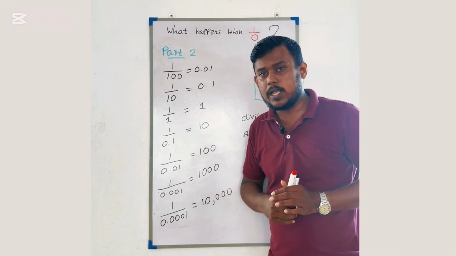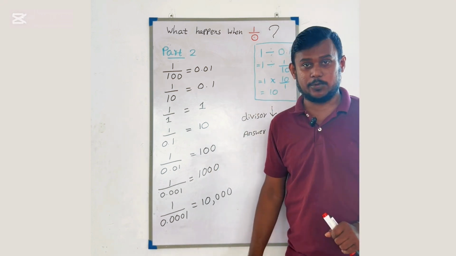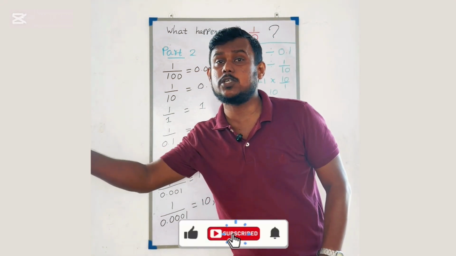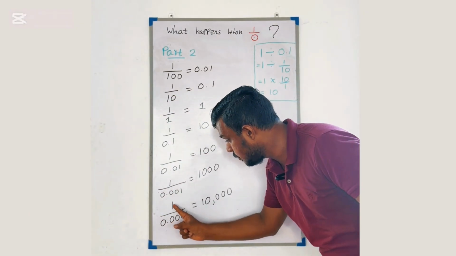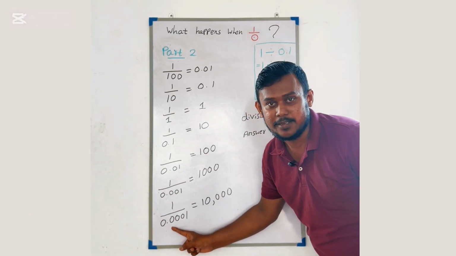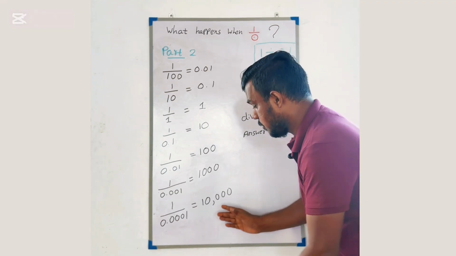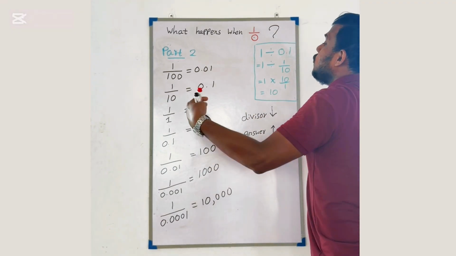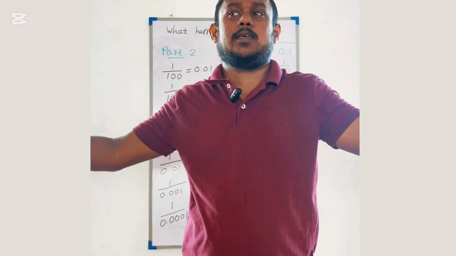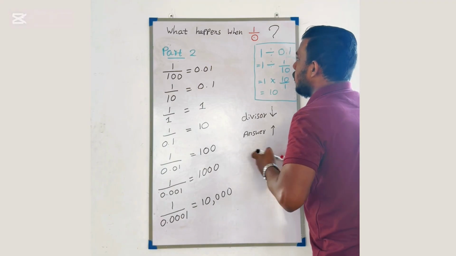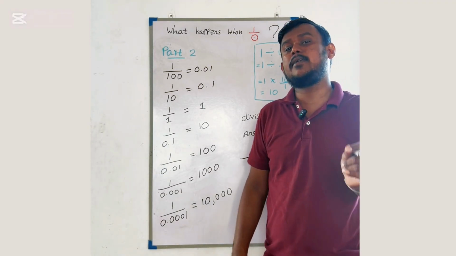But children, what you have to recognize here is that I will never be able to get to 0. I can get closer to 0 but not to 0, which means I will never be able to divide this number by 0, right? But in an imaginary world, if I was able to, that means this number will be a much higher number, which we can't even think of. That is why once again we can say that 1 divided by 0 is undefined.